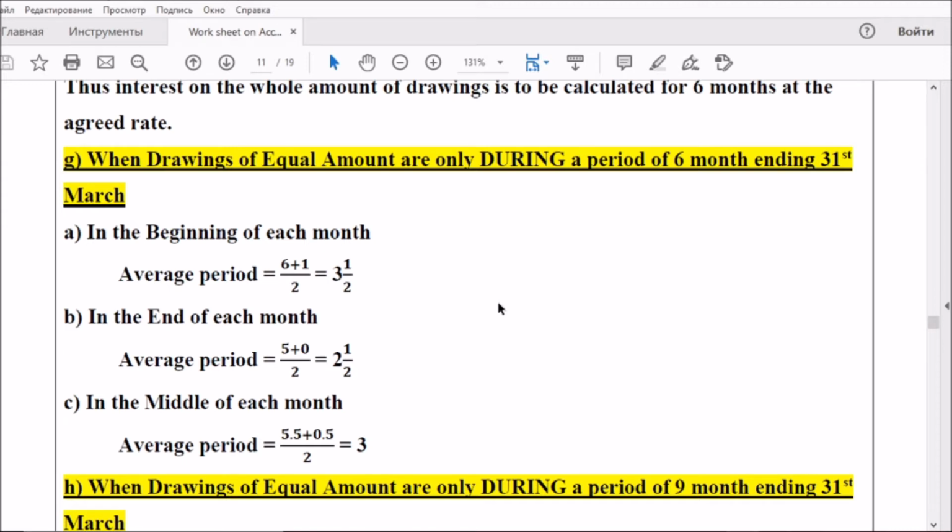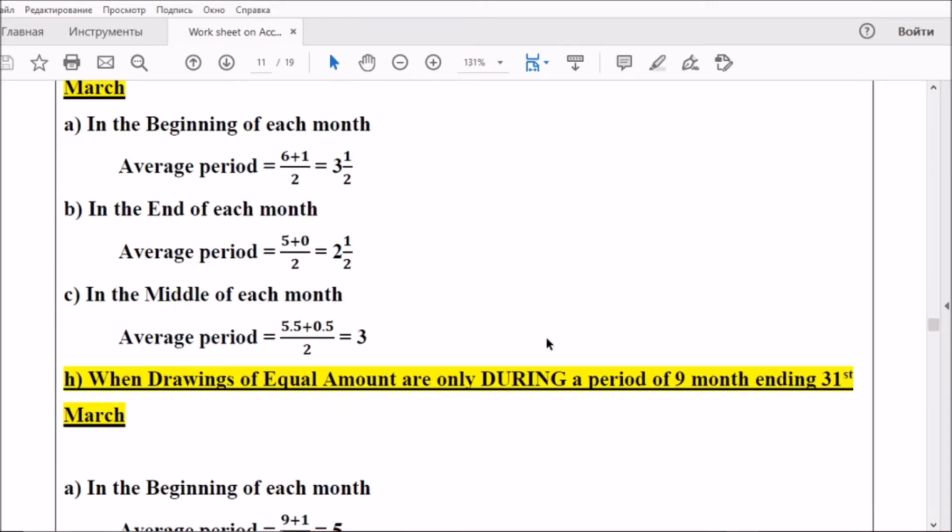When drawings of equal amount are made only during a period of 6 months, in the beginning of each month, the average period will be 6 plus 1 by 2, 3.5. If it is at the end of each month, 5 plus 0 by 2, 2.5 months. If it is in the middle of each month, 5.5 plus 0.5 divided by 2, 3 months. If equal amount is withdrawn only for a period of 6 months in a year, which is ending with the 31st March, or we can say 31st December also.